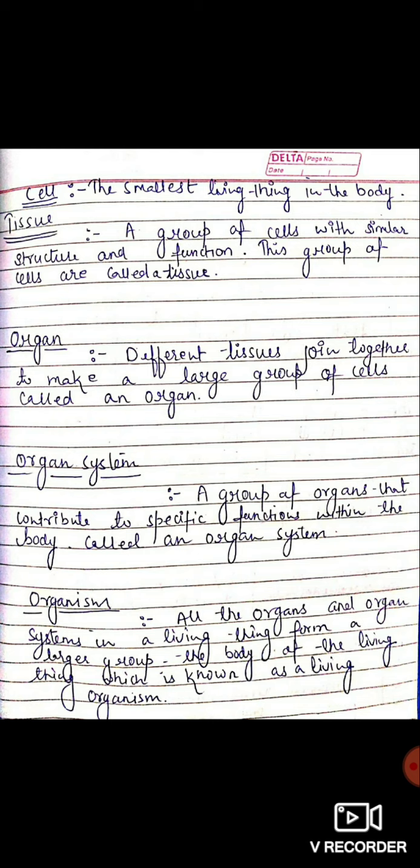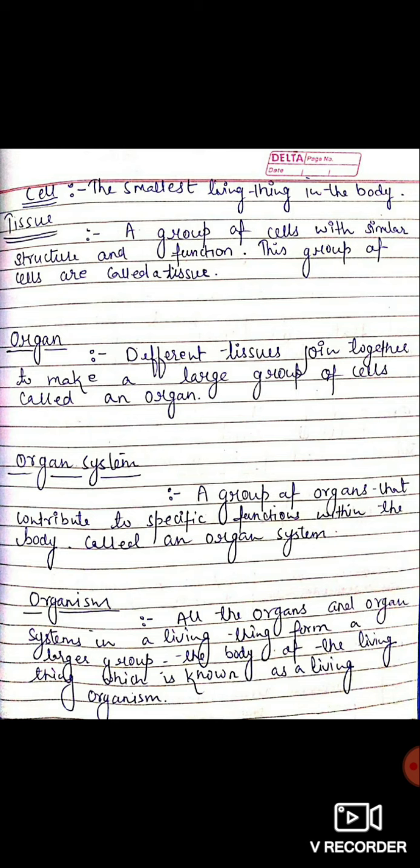Now come to the organ system. An organ system is basically a group of organs that contribute to a specific function within the body. Like nervous system, digestive system, these are different organ systems. Organisms. Basically, when all the organs and the organ systems in a living thing form a larger group, the body of the living thing, it is known as a living organism.